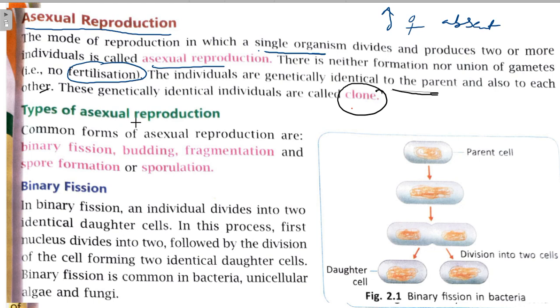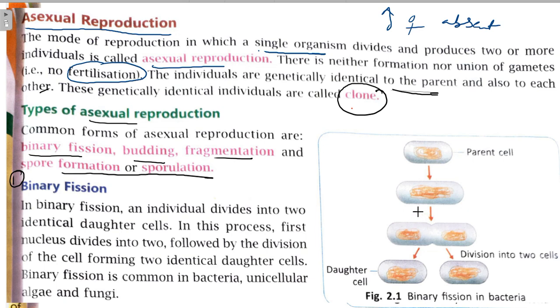Now, types of asexual reproduction. These are binary fission, budding, fragmentation and spore formation or sporulation. Spore formation is called sporulation. So first we will study binary fission.